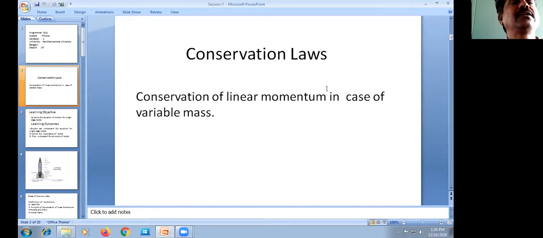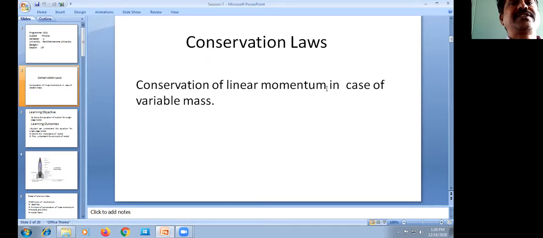So now let us derive the final velocity of the rocket at any instant of time. Here, how does the mass of an object change during its motion?